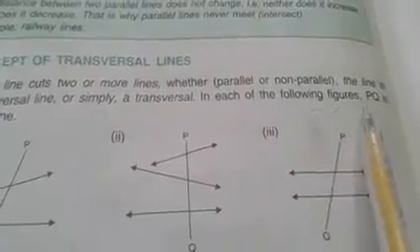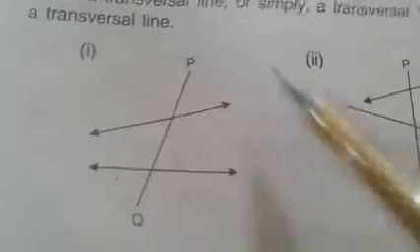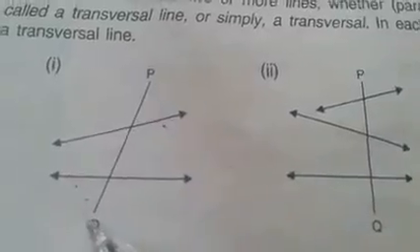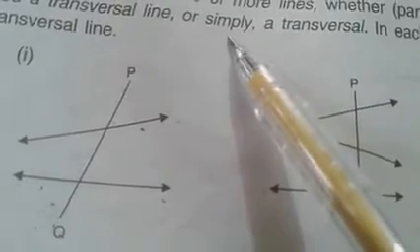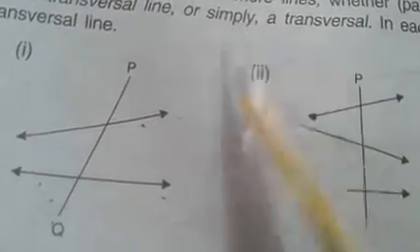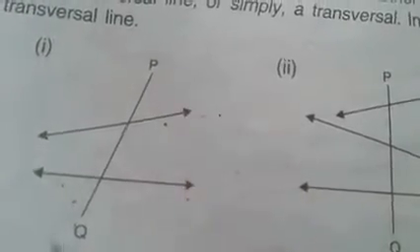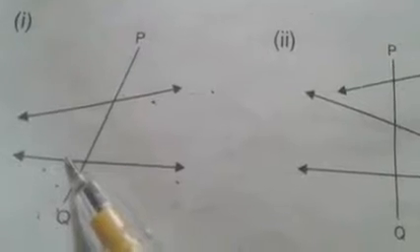In each of the following figures, PQ is a transversal line. When a line cuts two or more lines, here PQ is cutting this and this line. If only one line is cut, these are intersecting lines. But in this case PQ is cutting two lines, and these two lines are not necessarily parallel.